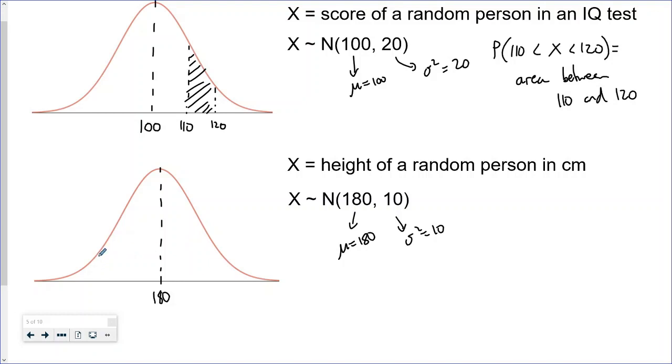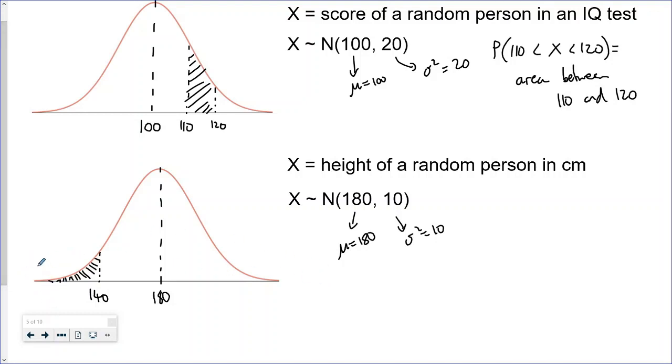If I wanted to work out the probability of someone being less than, let's say, 140 in height, then I could work out the area underneath this curve all the way down to minus infinity. So this normal distribution curve actually goes from minus infinity up to infinity.